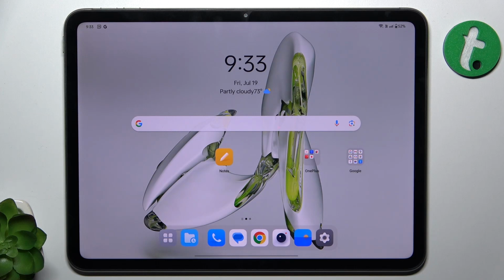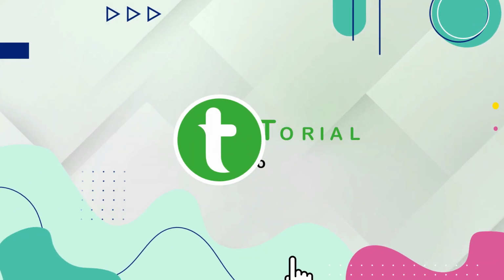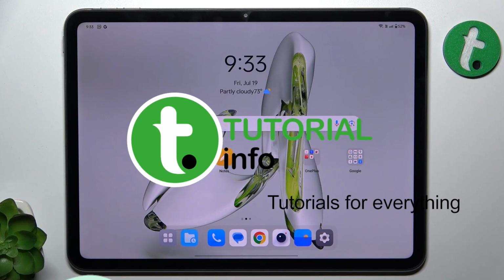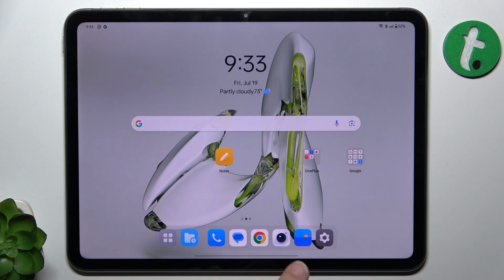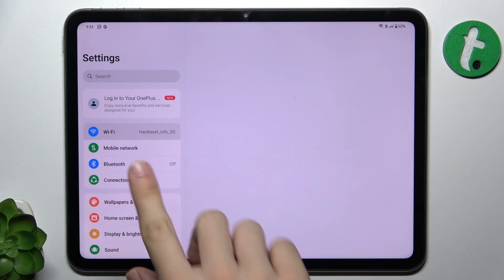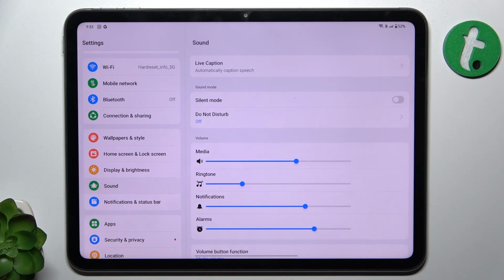Hello, in this video I'm gonna show you how to change notification sound on OnePlus Pad Pro. To change notification sound, go to Settings. Then scroll down and find Sound.